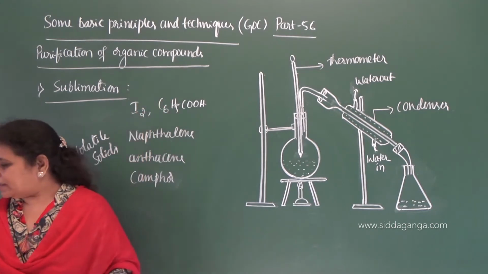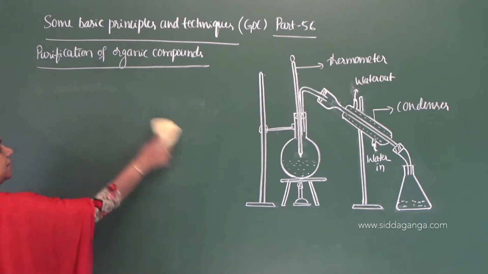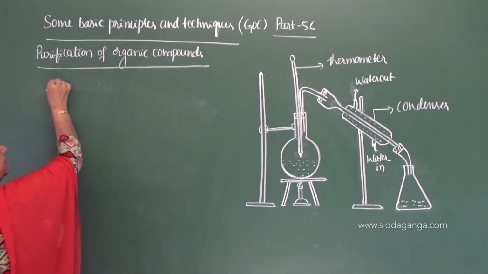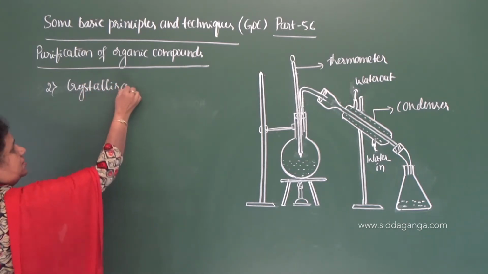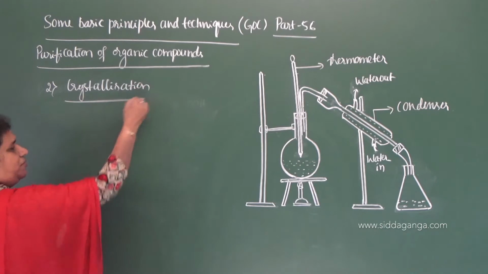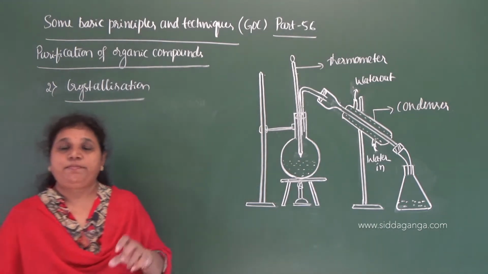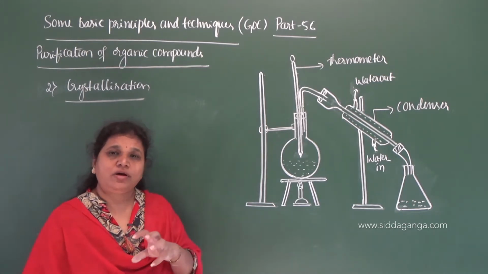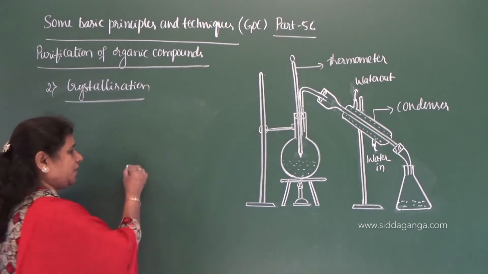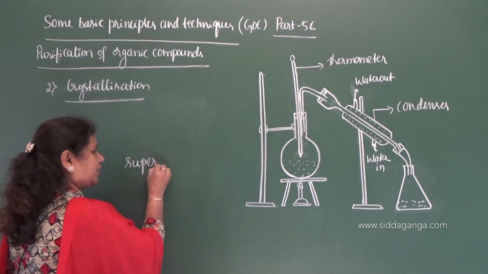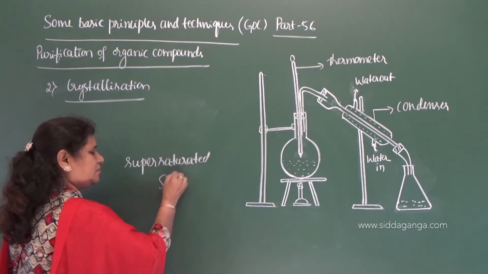Clear? Now let us move on to the second one. The second method is crystallization. What do you mean by crystallization? It is the process where pure organic compound is precipitated from its saturated, that is supersaturated, solution.